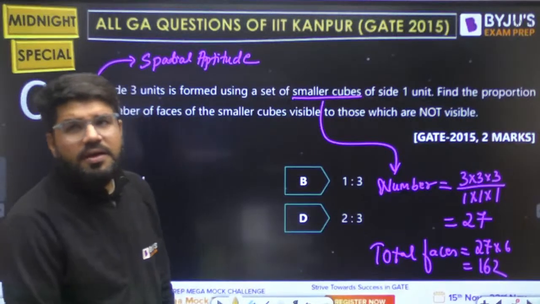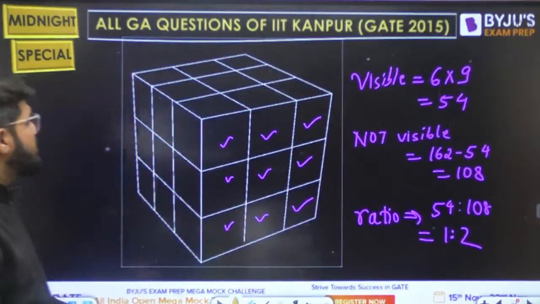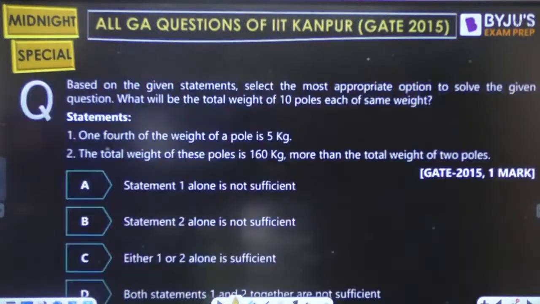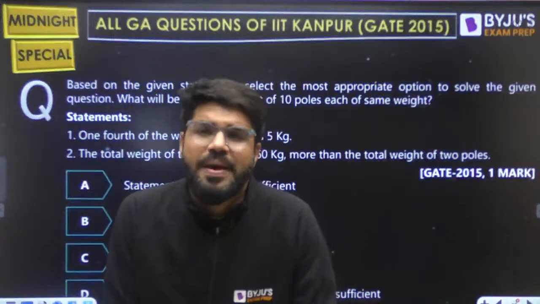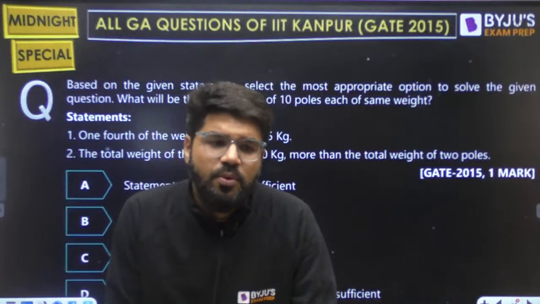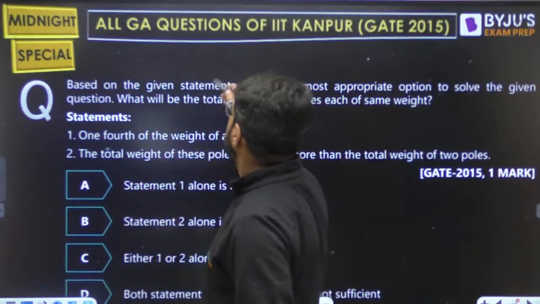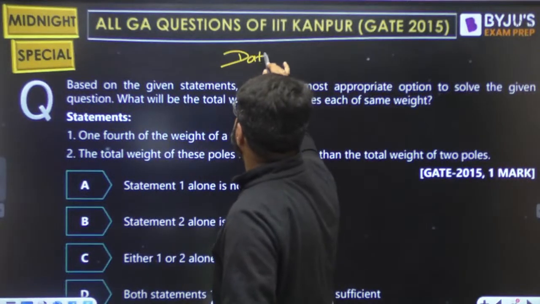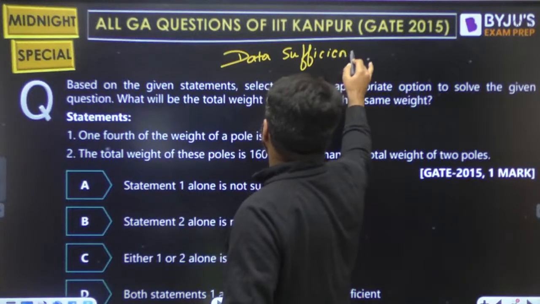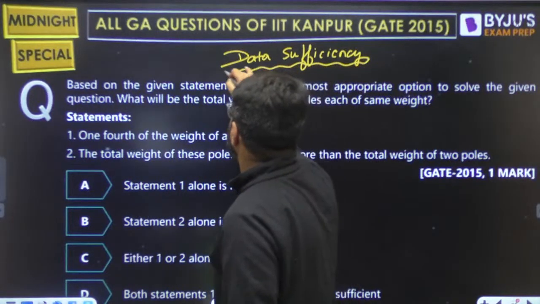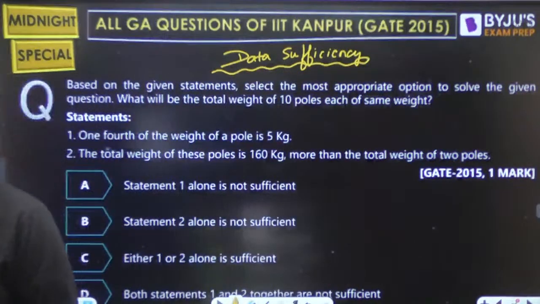Moving ahead to the next question. Here it is. This is done. Okay. Now, there was one more pattern in GATE 15 common, that was data sufficiency. That was the questions of data sufficiency. This was also commonly observed.